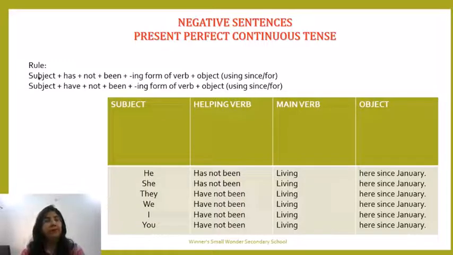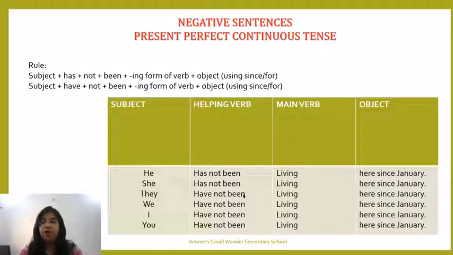In the very same way, the plural rule becomes subject plus have plus not plus been plus ing form of verb plus object using since or for. Now let's look at the first example. He has not been living here since January. She has not been living here since January.